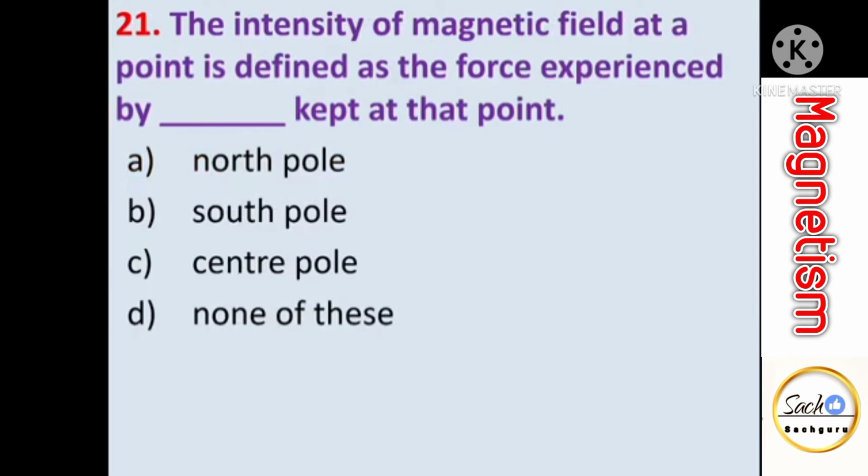The intensity of magnetic field at a point is defined as the force experienced by dash dash kept at that point. So in electrostatics, we consider unit positive charge, that is a charge of +1 coulomb. In magnetism, we consider unit north pole.